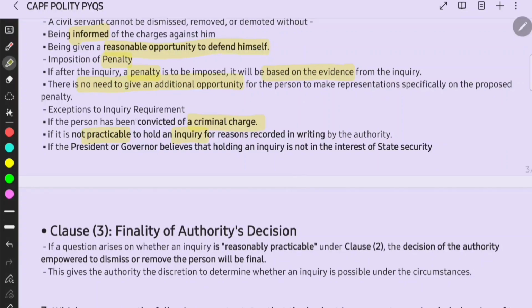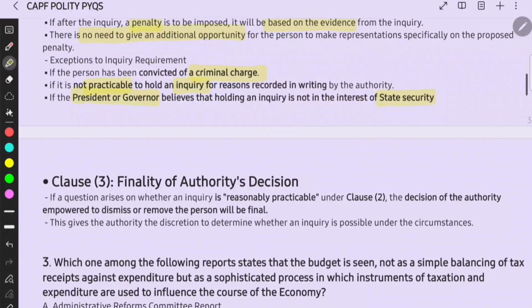Well, for the exceptions to the inquiry requirement: if a person has been convicted of a criminal charge; if it is not practicable to hold an inquiry, for reasons recorded in writing; if the President or Governor believes that the holding of an inquiry is not in the interest of state security. You have to remember these key terms.